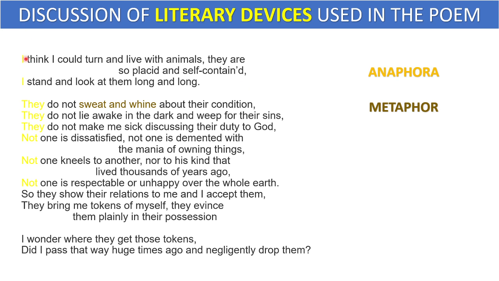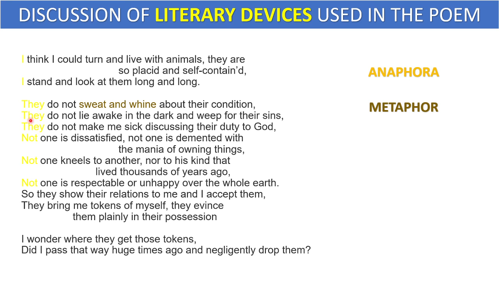Now look here. In the first portion the poet has started with, I think I could turn and live with animals, they are so placid and self-content. The next line also starts with, I stand and look at them long and long. In the same way, they do not sweat and fight.